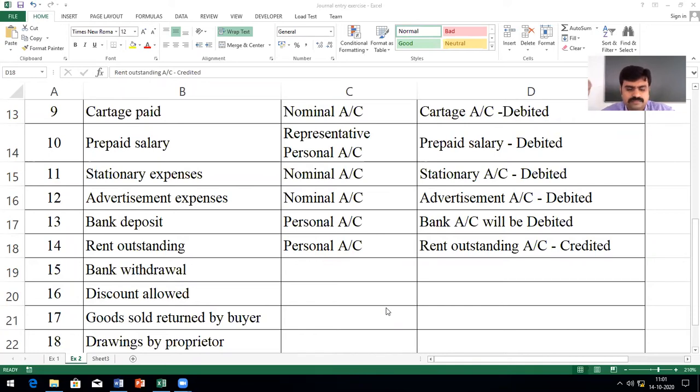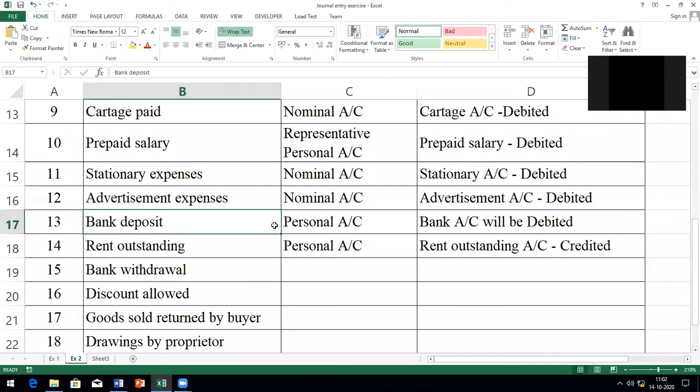Bank is receiving, no? So do we have to think in terms of bank or in terms of business, sir? You think in terms of business only, and I'm asking you only one account. What will you do with the bank account? I'm not asking the second part of that. The second part we will do in exercise 3, where we will do both the parts.